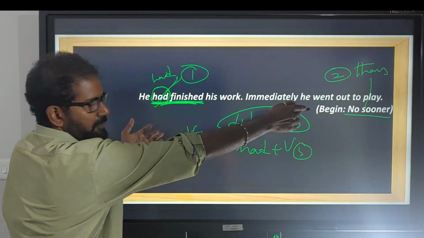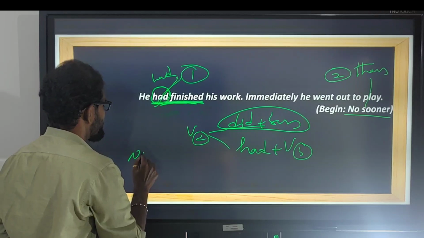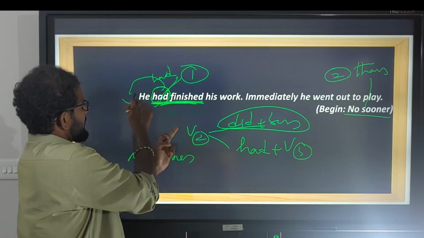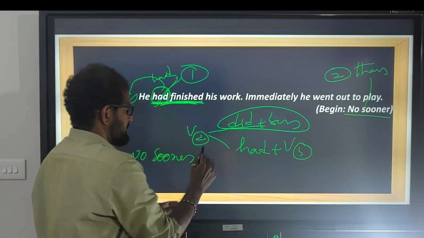And inversion. So we go with no sooner. Inversion: had should come immediately after the expression.